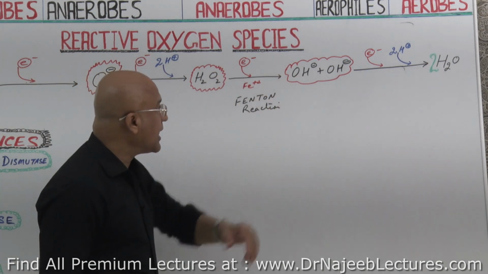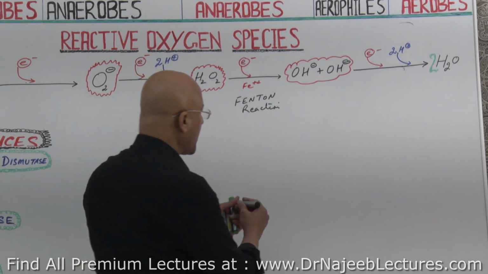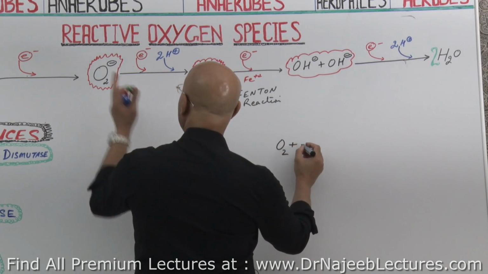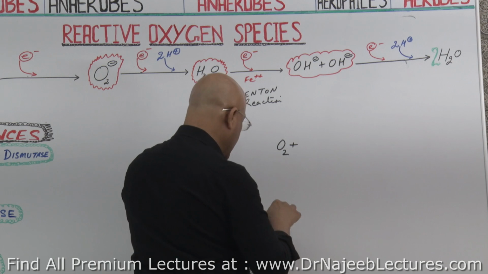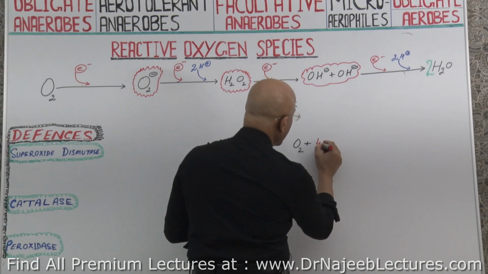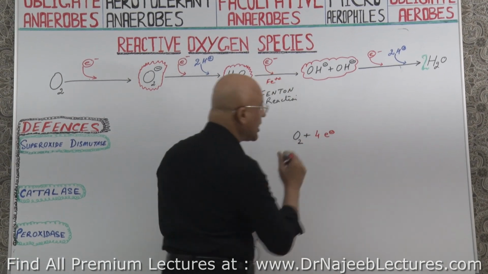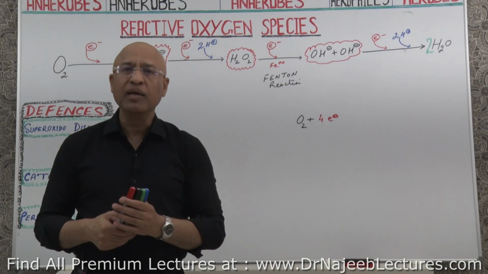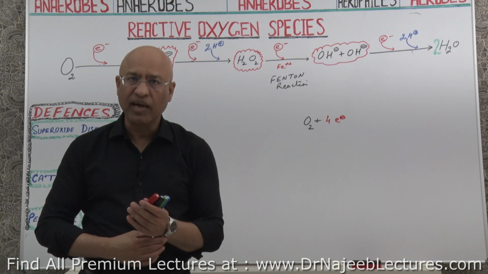The whole thing can also be summarized in another way: molecular oxygen plus 4 electrons. How many electrons? 4 electrons. From where are these electrons coming? These are coming from different metabolic reactions in the cells, right?